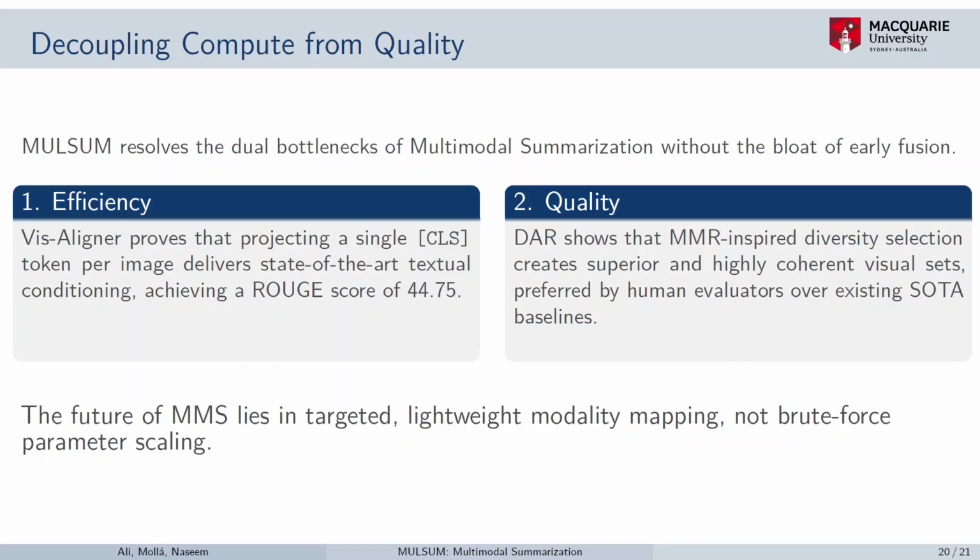First, the Vis-Aligner proved that if we project a single CLS token per image, we can achieve state-of-the-art text quality scores, whereas on the image selection side, DAR shows that the MMR inspired diverse image selection is given good scores by humans, and it's more helpful in terms of the user experience.